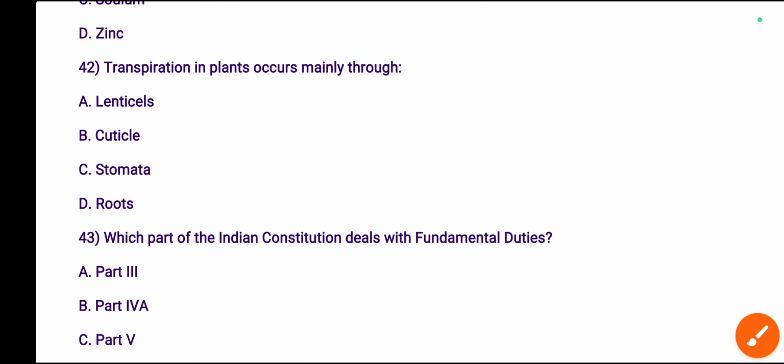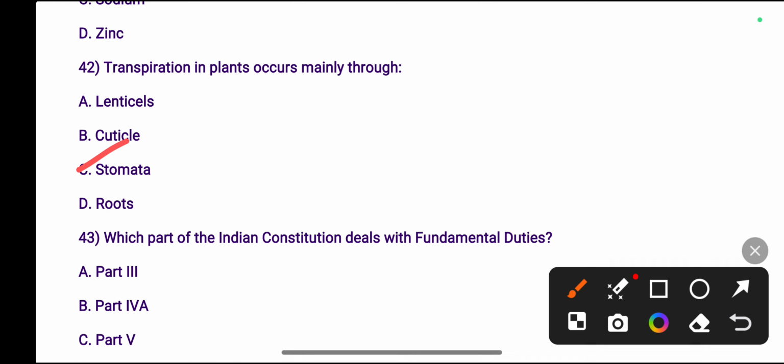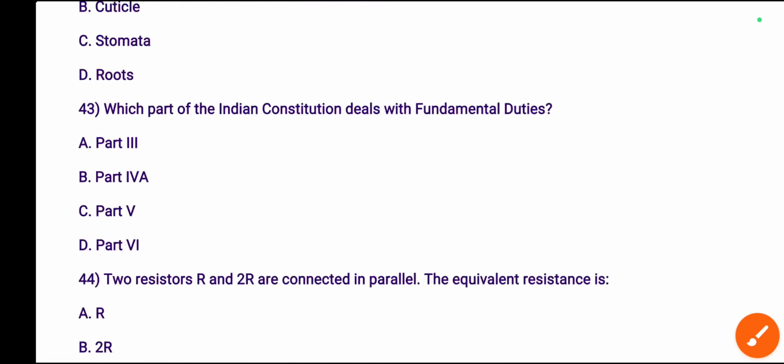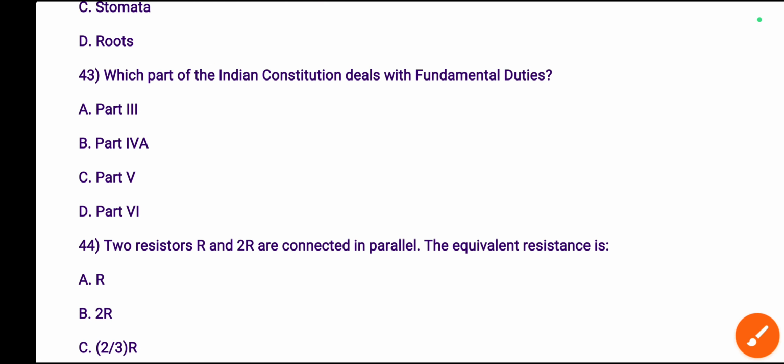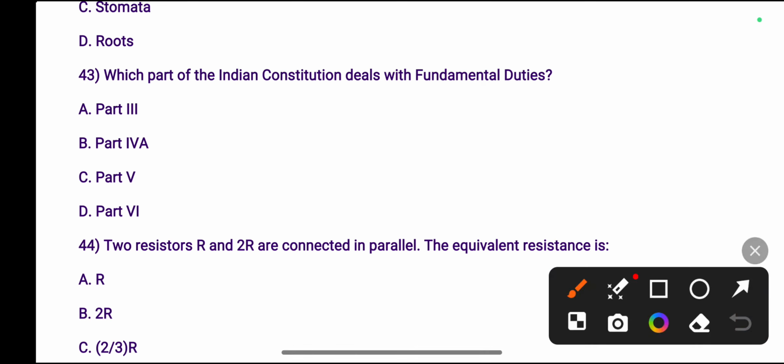Transpiration in plants occurs through, this one will be stomata. Transpiration means the loss of excess water from the plant body. So this occurs mainly through stomata. Next one, which part of the Indian Constitution deals with fundamental duties? That is part 4A.